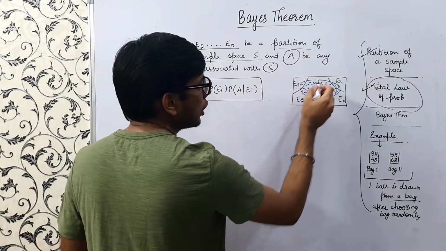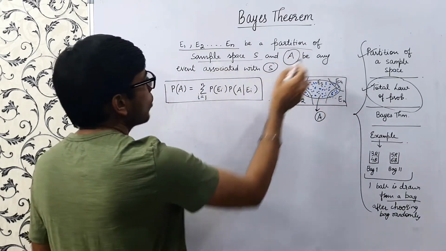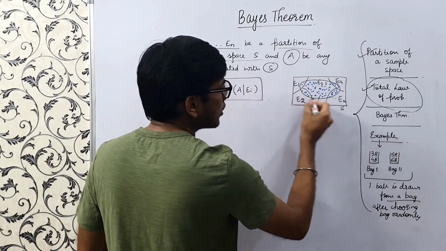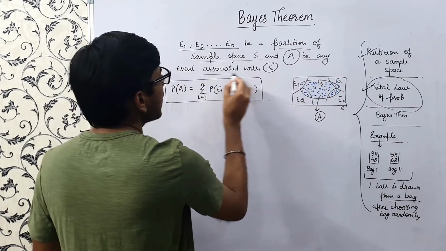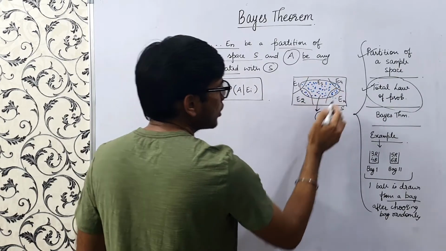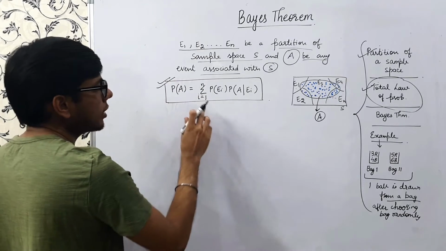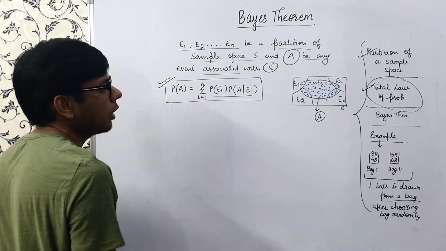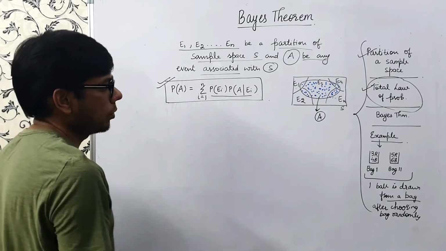These E1, E2, E3, E4 and En are the events which form the partition of the sample space S, and our event A is any event associated with S. These blue dotted regions are our event A. Then the total law of probability states that probability of A is the summation of probability of Ei times probability of A given Ei. Now we'll see how this formula comes.